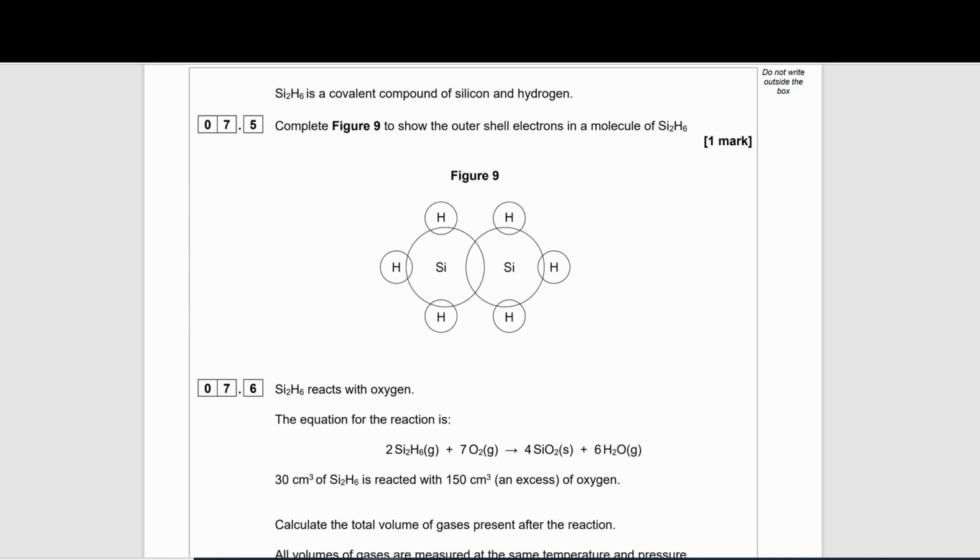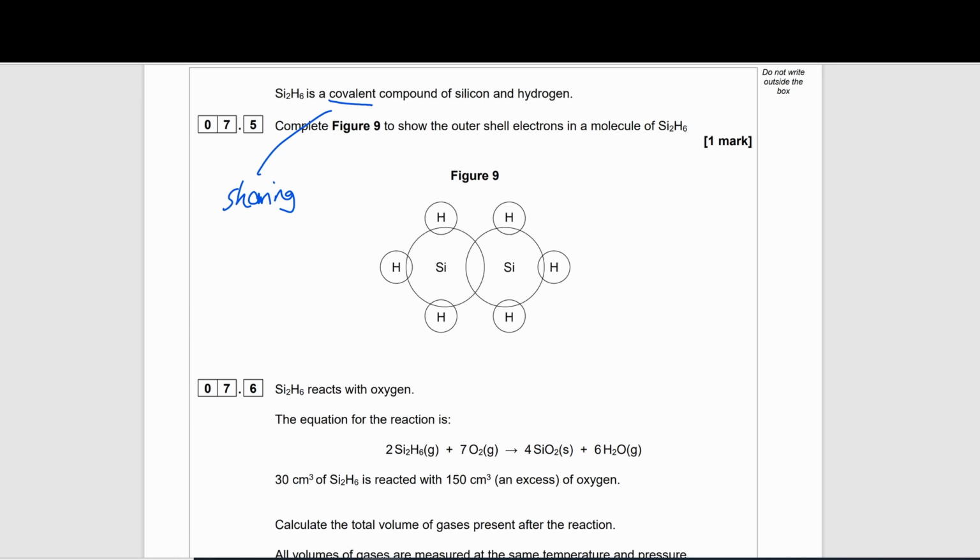Si2H6 is a covalent compound of silicon and hydrogen. Complete figure 9 to show the outer electrons in a molecule of Si2H6. So covalent compound. If it's covalent, that means that there is sharing of electrons. And the figure has helped us to identify that that's the case because we've got overlapping circles.